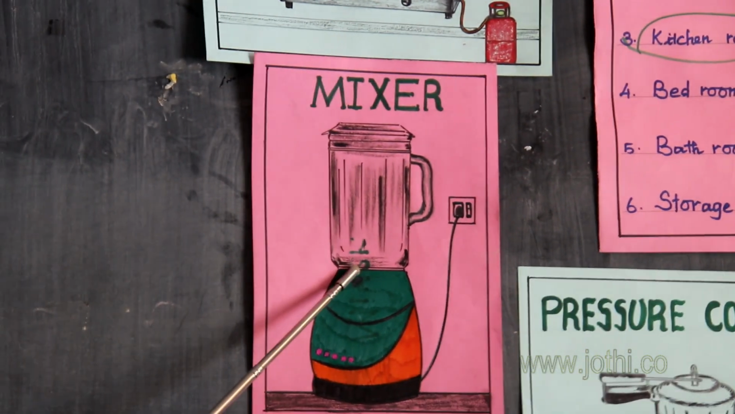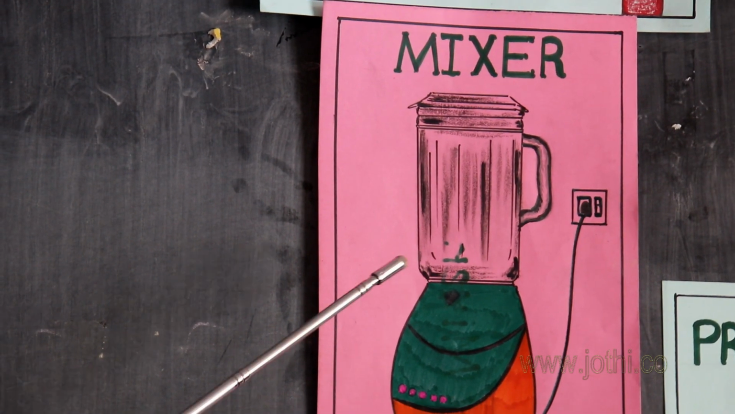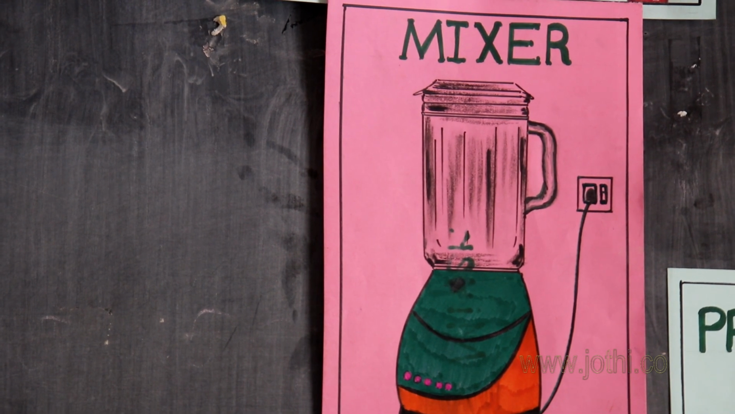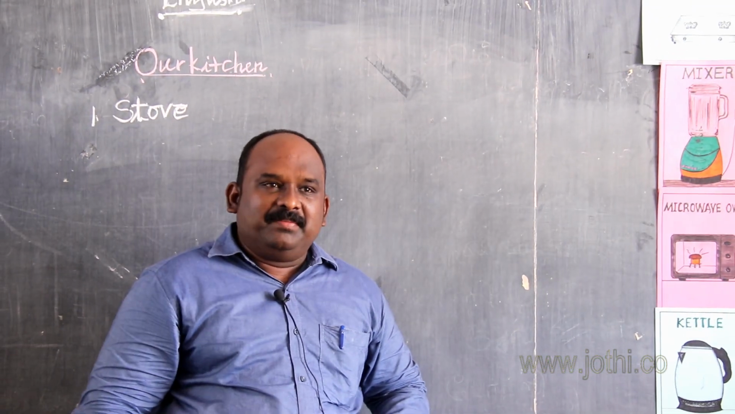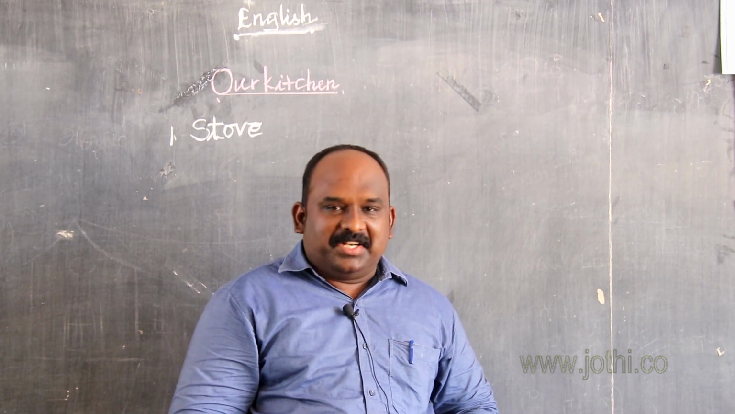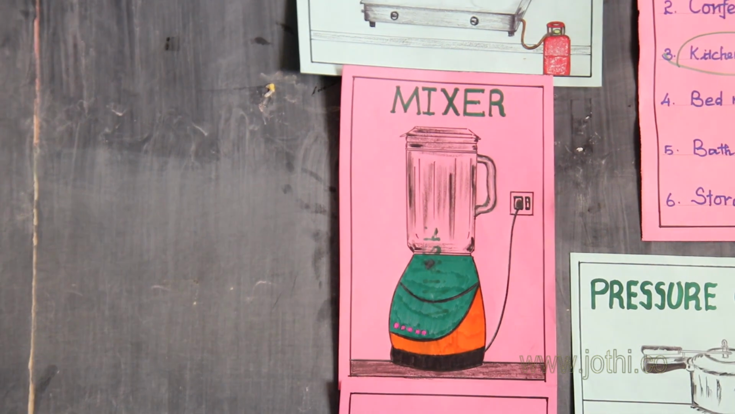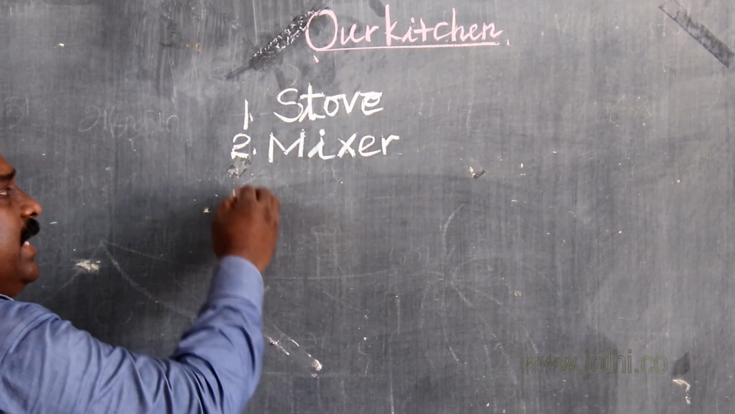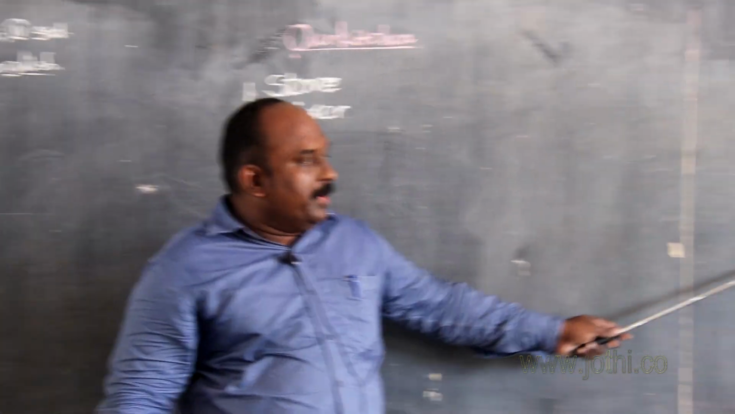What is this? Yes, you know, this is mixer. It is also called mixer grinder. It helps to mix the cooking things, you know. Especially, we make the chutney and garam masala, like that, etc. Okay, this is called mixer. The spelling is M-I-X-E-R, mixer. Okay, now we are going to the next one.